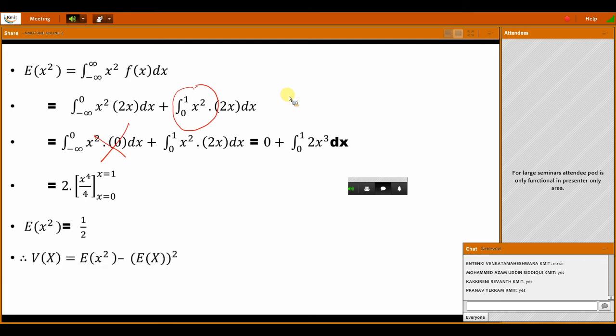Then variance is equal to what is the formula? E of x square minus E of x whole square. That is 1 by 2 minus, E of x square value is 1 by 2. Next, E of x whole square means 2 by 3 whole square. Simplify, you get the answer as 1 by 9.